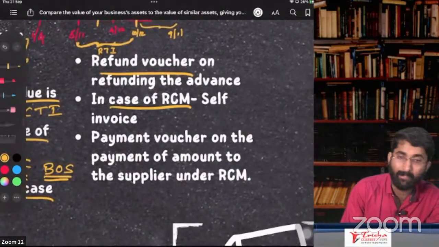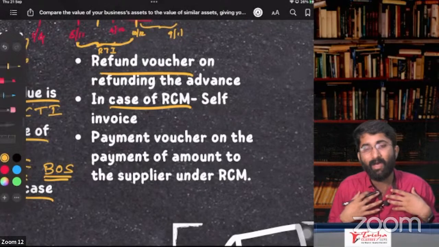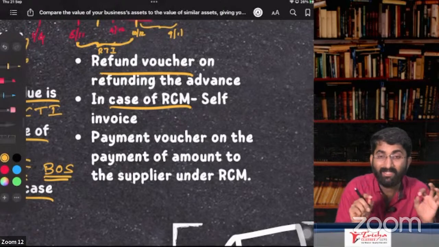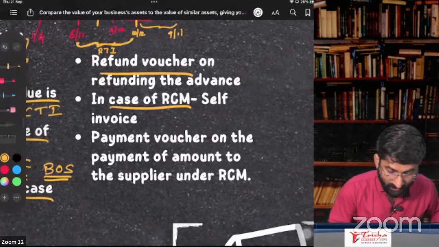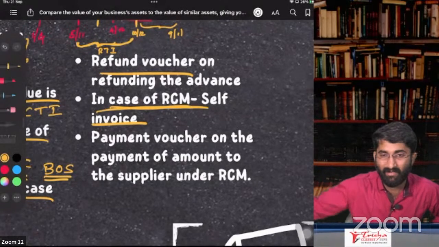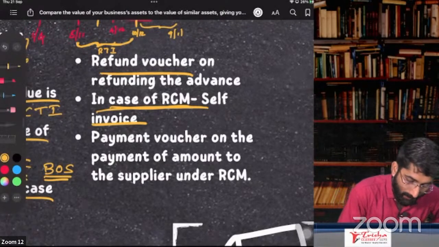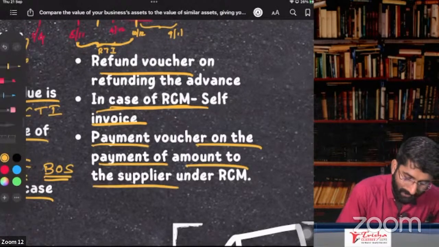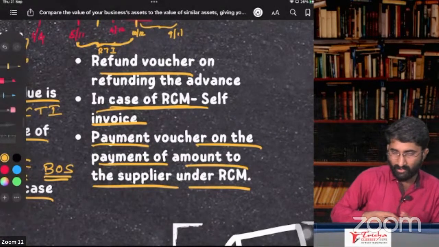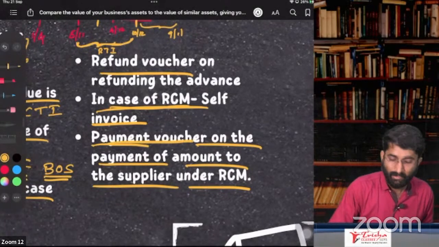Next one, in case of RCM, reverse charge mechanism, that person is not giving a bill of supply or invoice to me, sir. What do I have to do? I have to draw an invoice on myself for RCM. This is called a self-invoice. Because he is not giving me the invoice, I have to raise an invoice on myself. Otherwise, I don't get ITC. Payment voucher on the payment of the amount to the supplier under RCM. Correct. In RCM, he is not giving me the invoice, but I did purchase the goods. Now I have to pay him, and for the payment I am giving him a payment voucher. What are the things here?